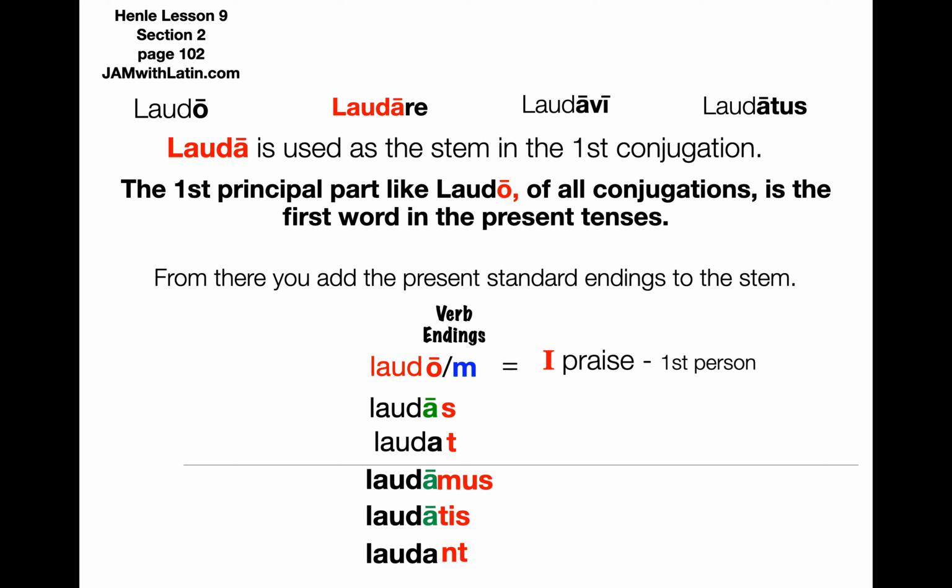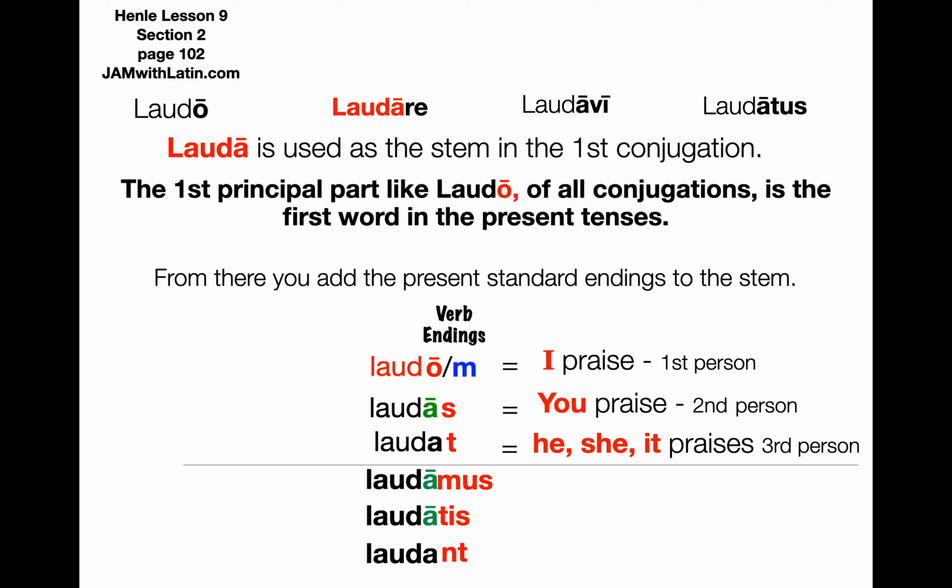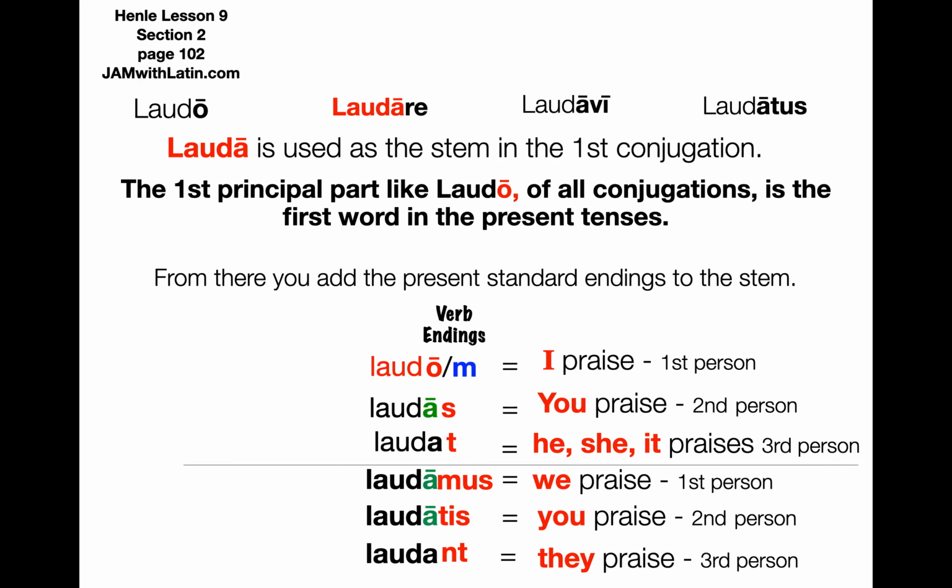That O ending will always mean I, and it will always mean first person. The S ending will always mean you and second person. T will always mean he, she, or it, third person. Mus will always mean we, first person. Tis will always mean you, second person. And NT always means they.